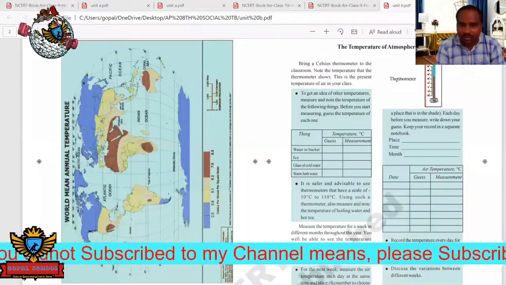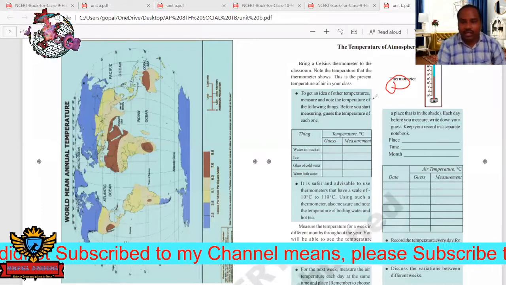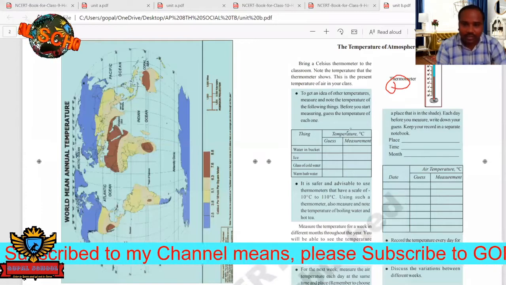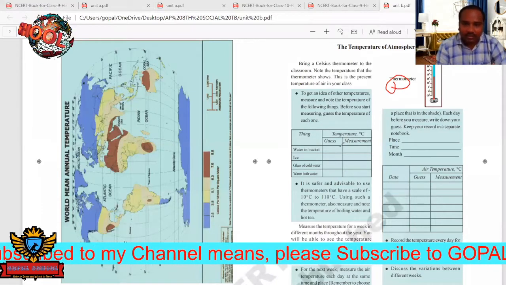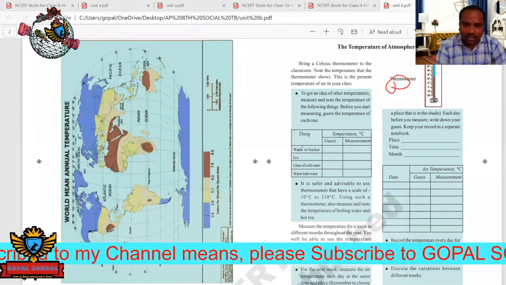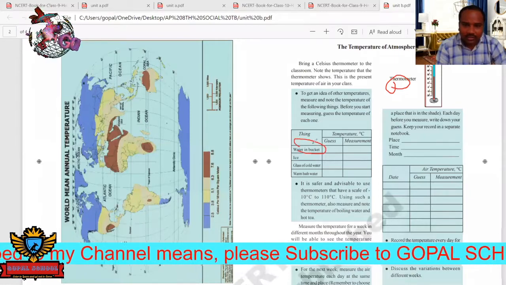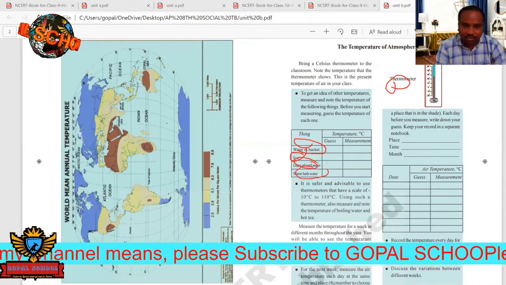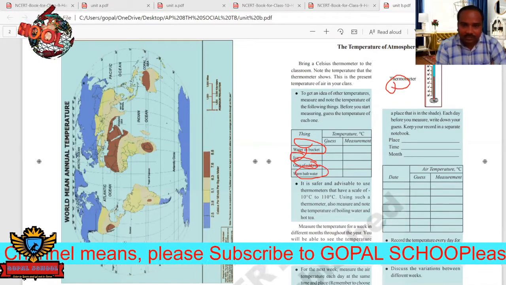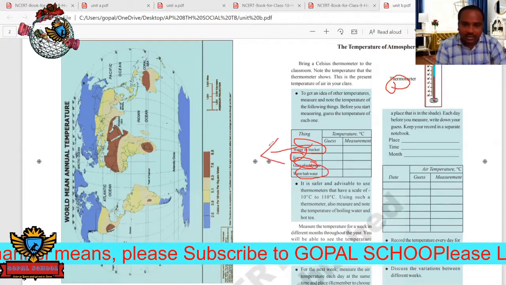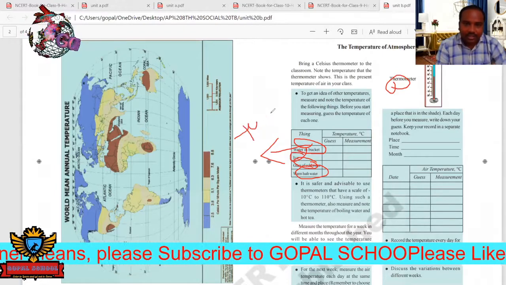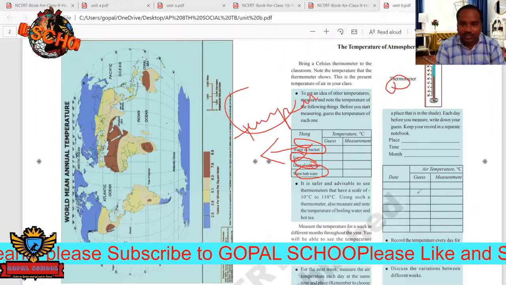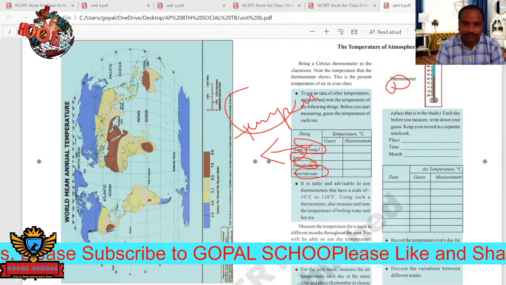By using a thermometer, we get the high and low temperatures. Here, mainly in the water, in the bucket, ice, a glass of cold water, and warm bath water. If you take these and see the temperatures, there will be a lot of difference. చాలా difference గా ఉంటుంది అన్నమాట temperatures.